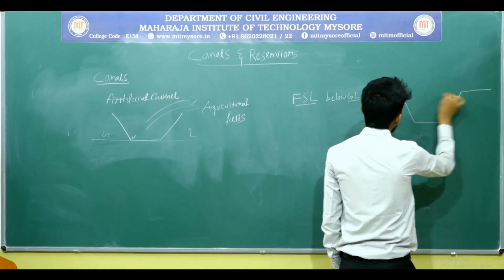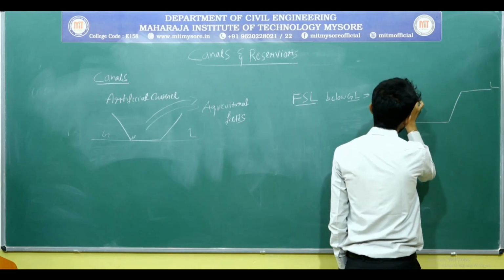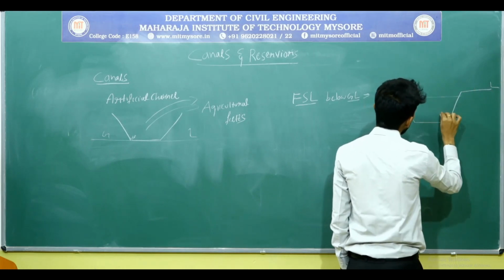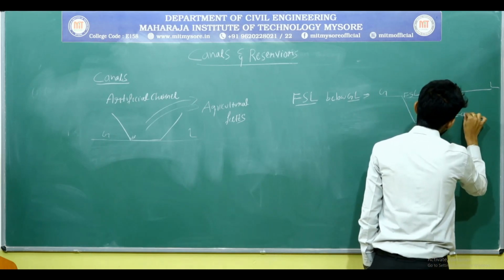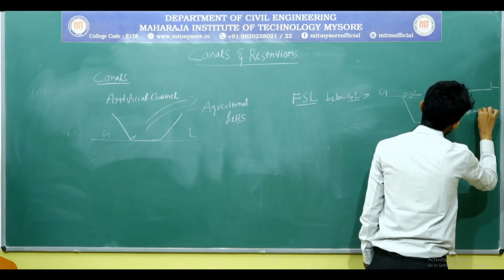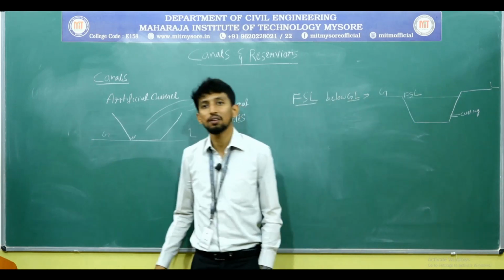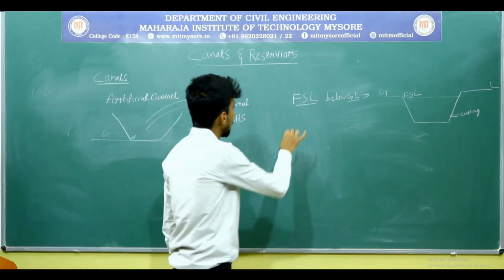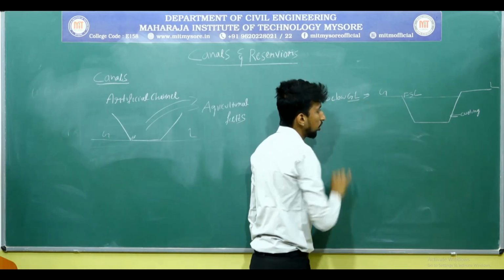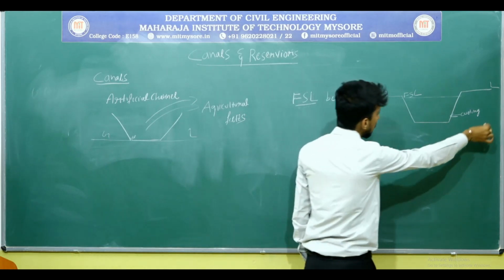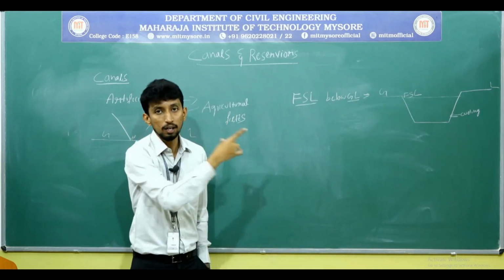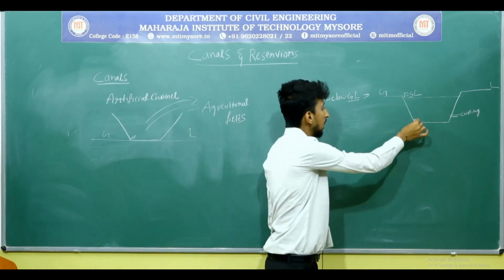This is the ground level and this is the full supply level. Here we need to excavate the soil, and at that particular place we need to construct the canal. In which condition? Whenever the full supply line is below the ground level.